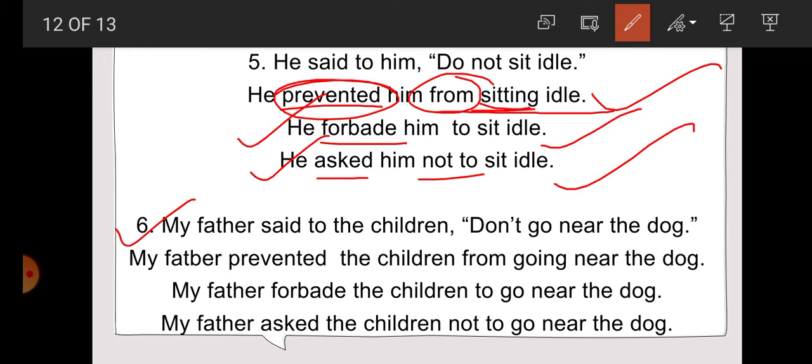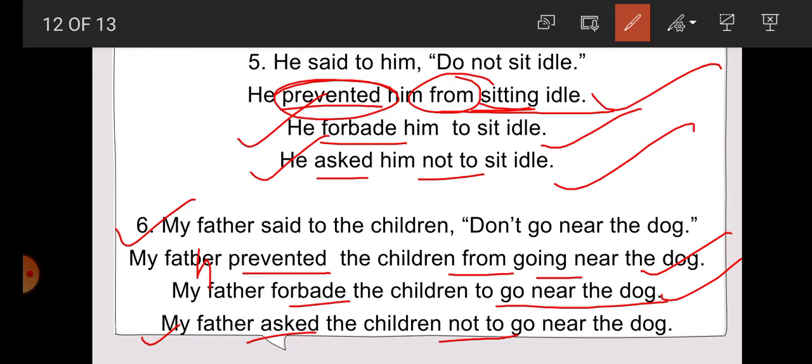Now, last example, student. My father said to the children, do not go near the dog. So, if we use the word prevented, we have to use from and the verb ing form. The father prevented the children from going near the dog. Now, my father forbade. Forbade is used. That's why there is no not. My father forbade the children to go near the dog. And last one, my father asked. Asked is used here. That's why not to is used. My father asked the children not to go near the dog.